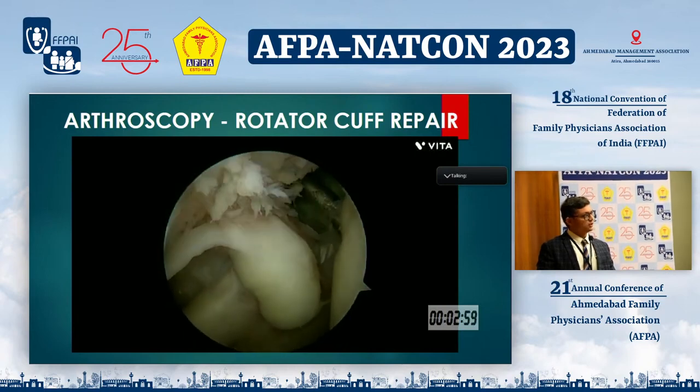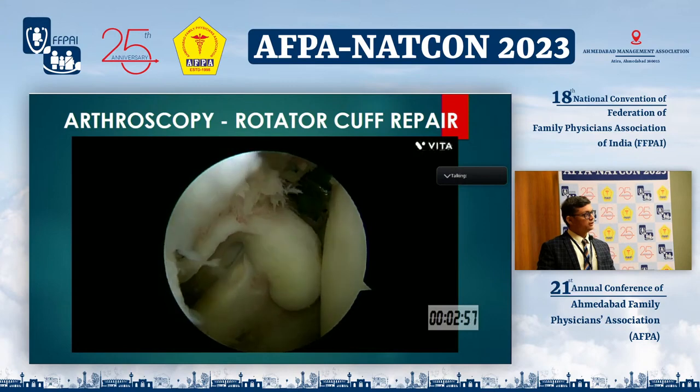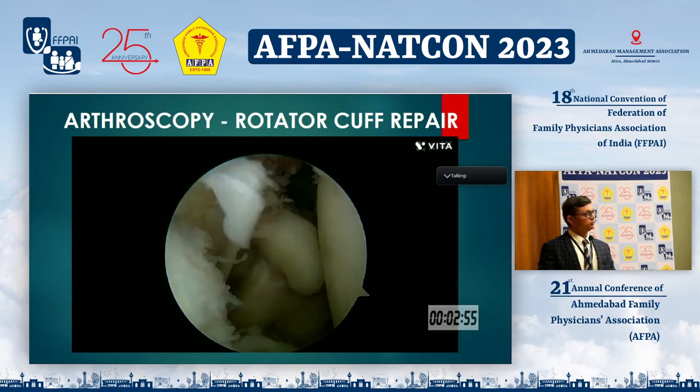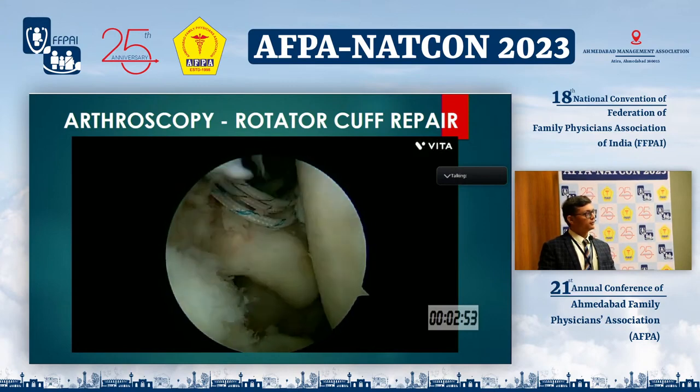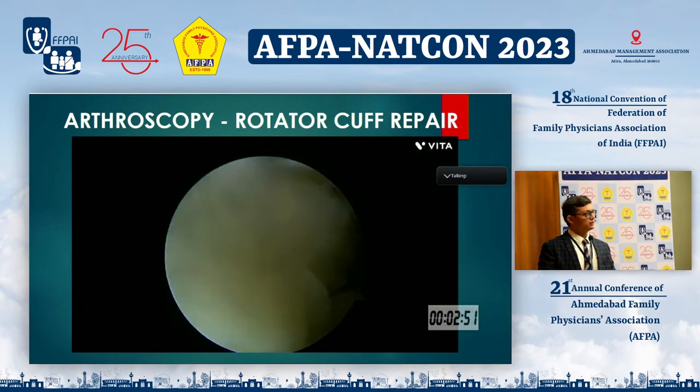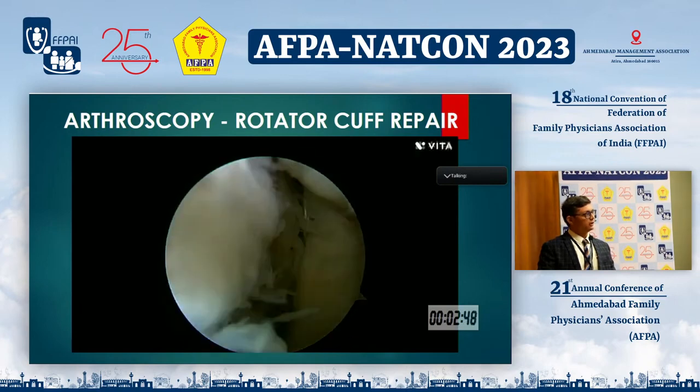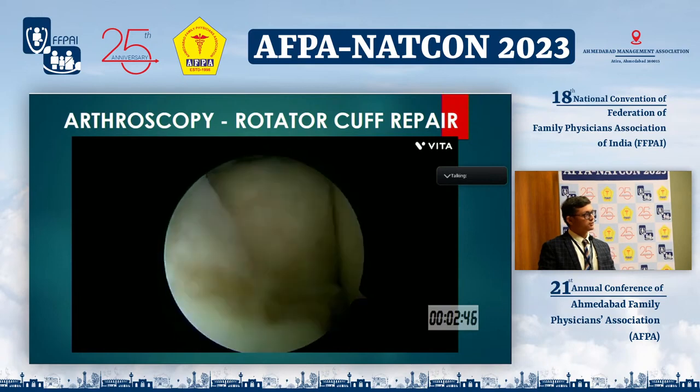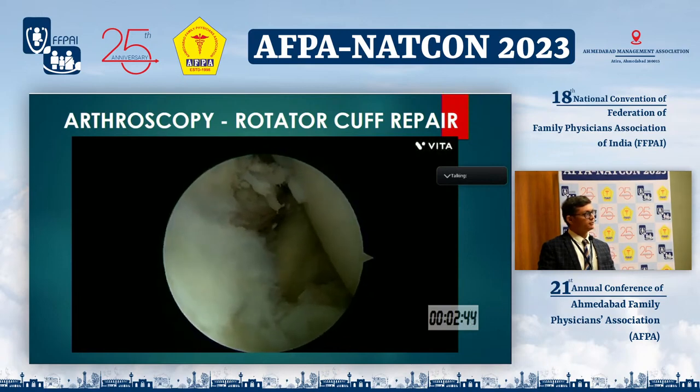So this is the detached subscapularis tendon from the lesser tuberosity of the humerus. To repair it, we have to insert one anchor in the humeral head. The threads are attached to the anchor and the threads are sequentially passed through the subscapularis tendon, and the tendon is repaired back to its position.